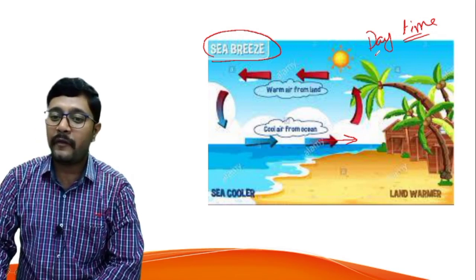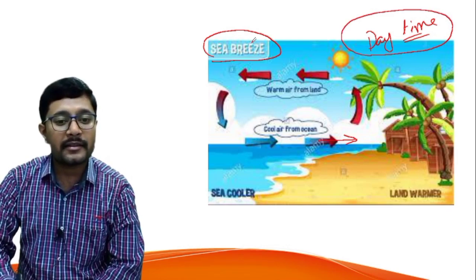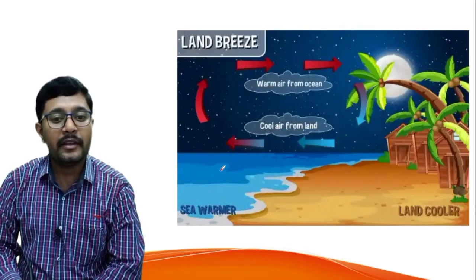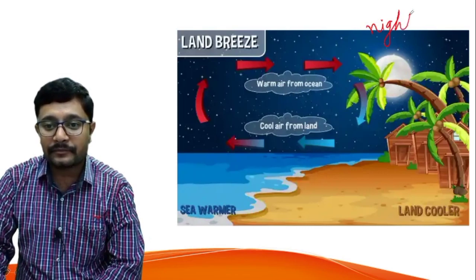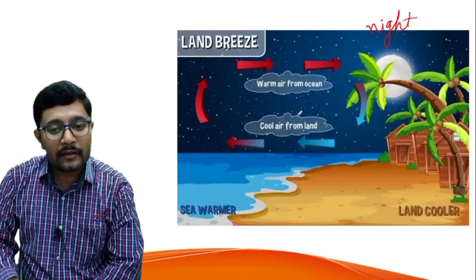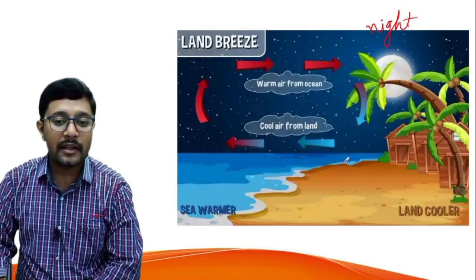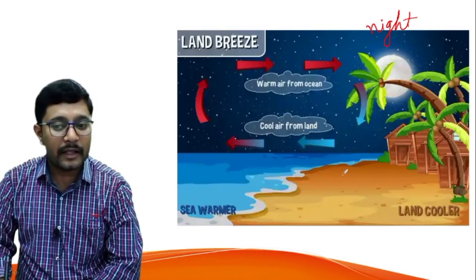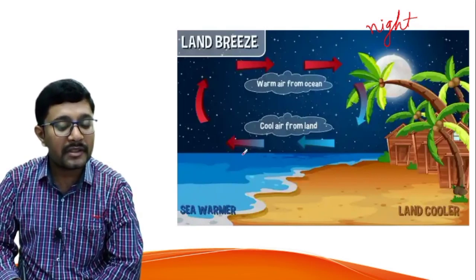Now we have studied what happens during daytime. During daytime it is a sea breeze. Then what happens during night time? Now consider it is night time. During night time we can observe the reverse process. That means the land cools faster. The land cools faster compared to the ocean water, that means sea water.